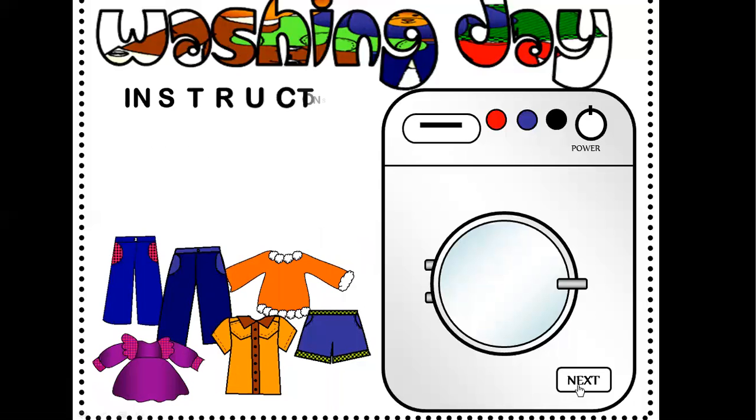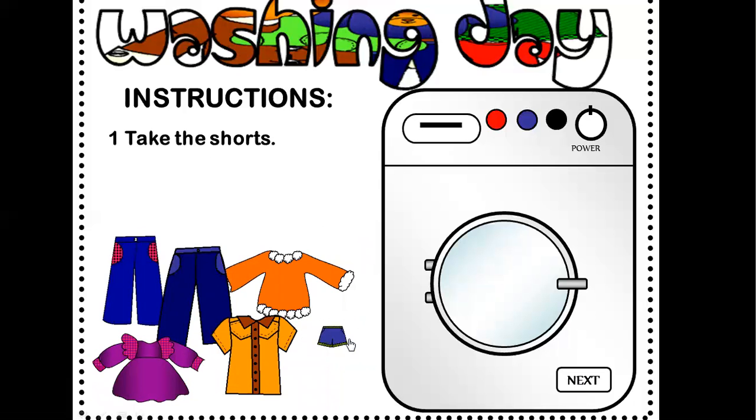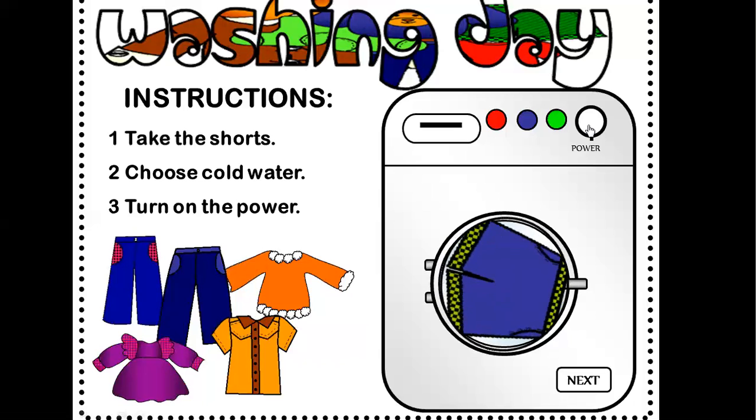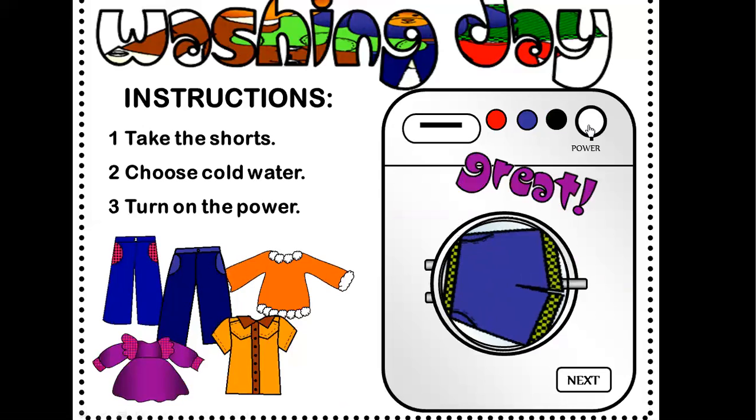Next, take the shorts, should be the last slide. Choose cold water, yes. Turn on the power, and we are washing these shorts. Okay, the blue ones here. So my friends, now I think you are ready to help each other.